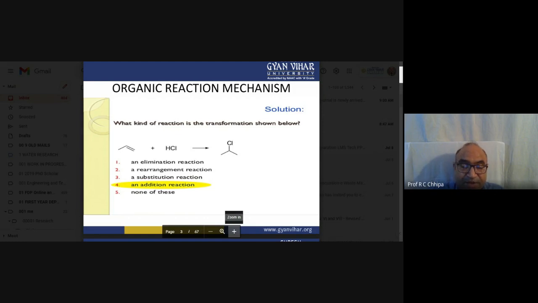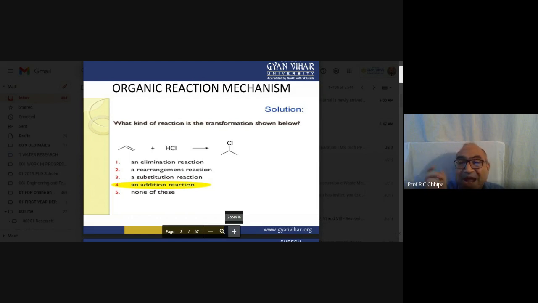For that we have to go back to the chemical theory of bonding. How does the bond break down? Is the carbon-carbon bond broken or the carbon-hydrogen bond? Here the carbon double bond carbon is there, with the pi bond and sigma bond.